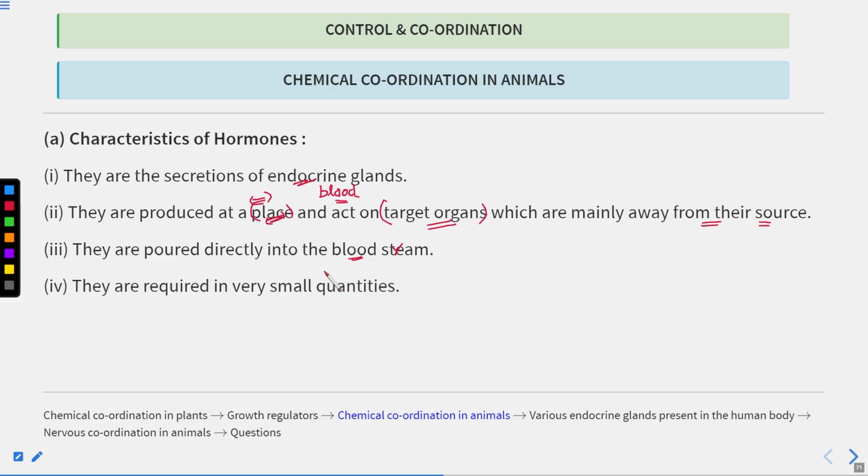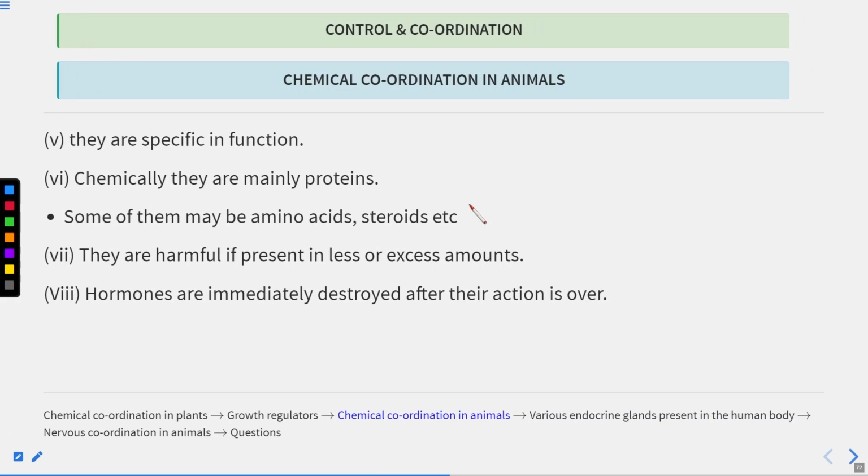Now, these hormones are required in very small quantities. This is also a characteristic feature. Only a small quantity is enough to generate the response. Clear? Now, they are specific in their functions. So they have specific functions. We'll talk about these functions in the upcoming slides.